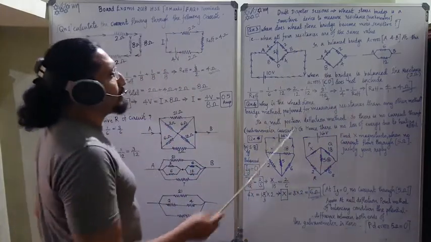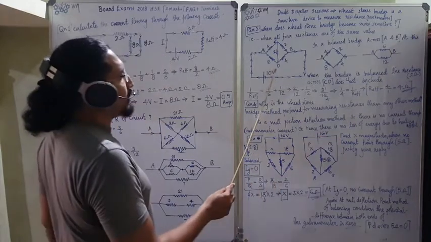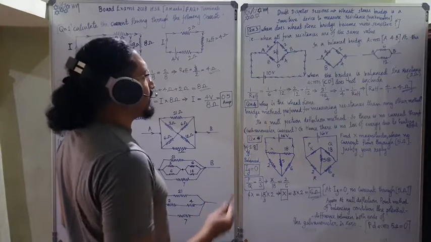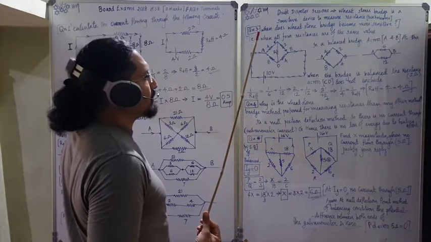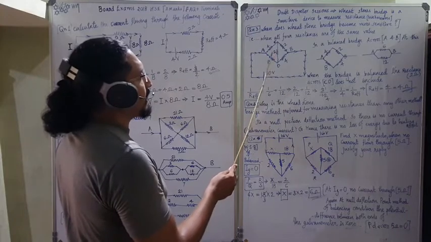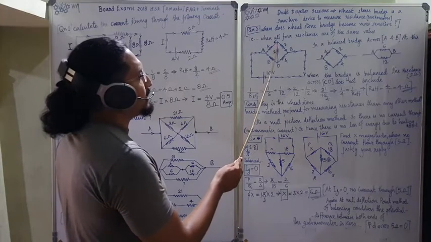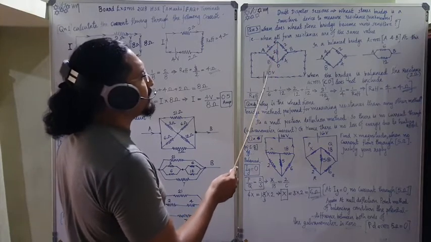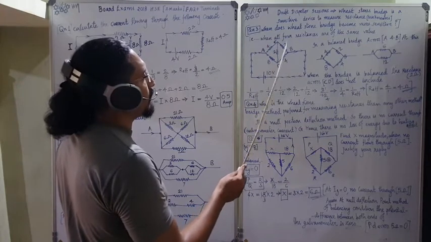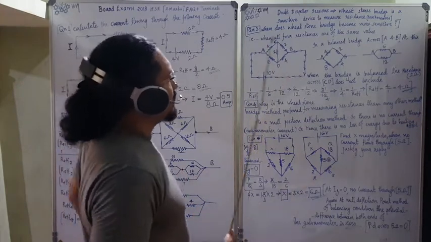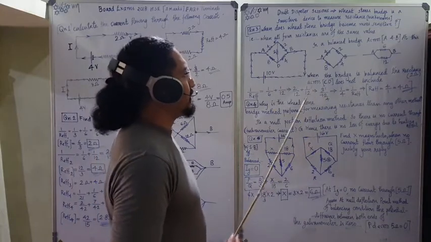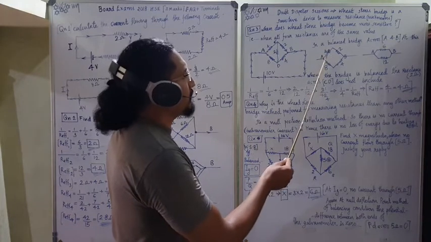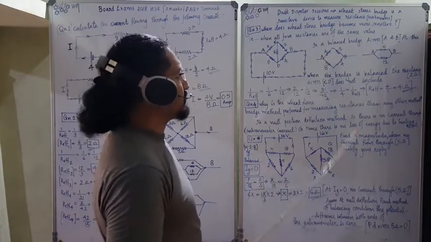Okay, in this diagram, a balanced bridge across A and B is given. Find out the effective resistance. Then we know the Wheatstone's principle. When this diagram is given, the galvanometer current IG is 0, the potential difference between these two ends is 0, so this bridge is balanced, and 4 by 2 is equal to 8 by 4. That's the essence. When that balance condition is there, no current passes through the 2 ohm resistor, so this circuit becomes like this. They are asking what is the effective resistance of this circuit.